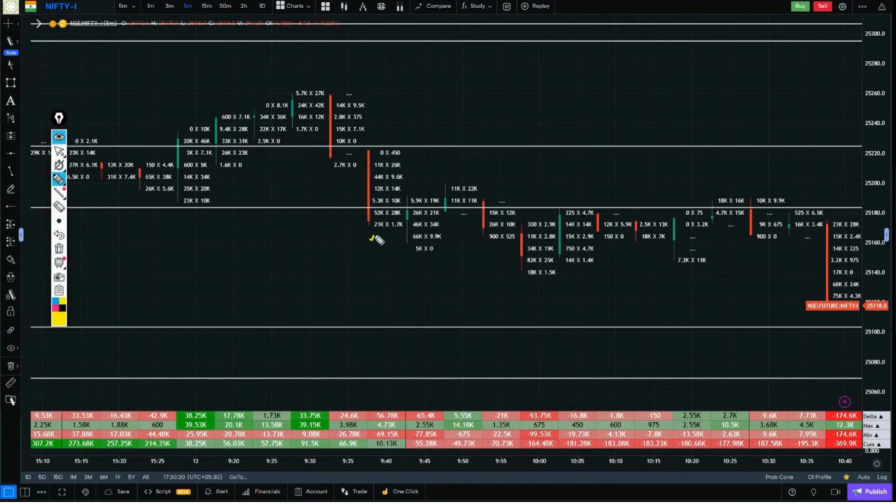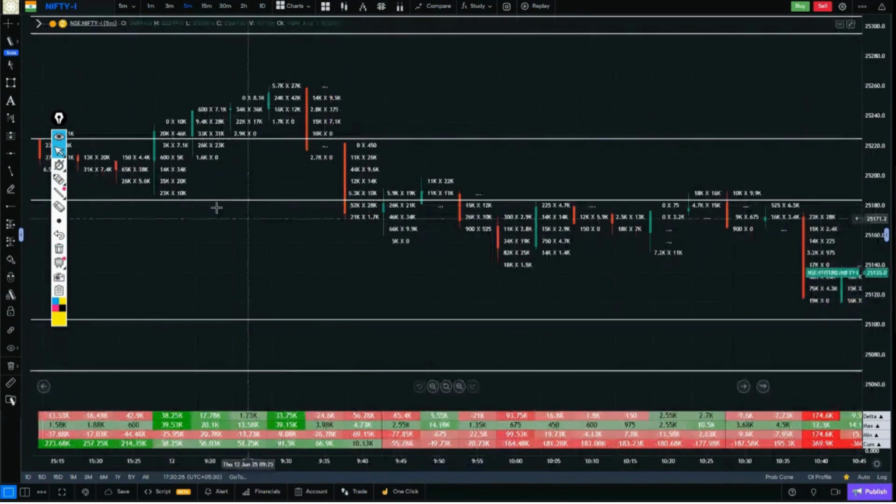Selling was seen inside this candle. Where is that place where the maximum number of sellers came in? Two places. One is selling at 52,000 and the other is selling at 44,000. Today, the orders at 40,000 are quite solid. Even if we talk about orders or not, see, the highest number of orders are at 46, 31, 36, 42. Okay, here the 44 and 50 sell zones have been broken.